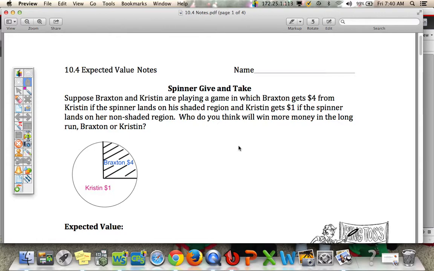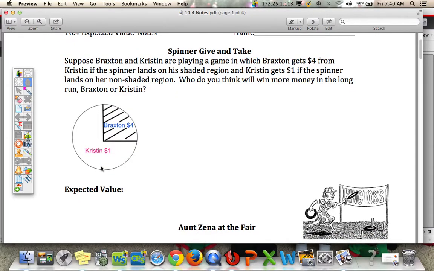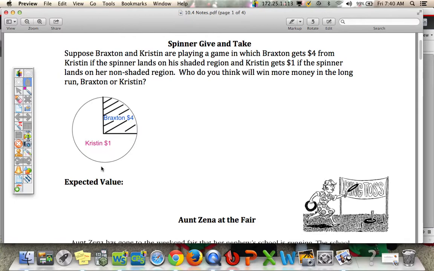So here's an example of what the spinner looks like. Again, if it lands on Braxton, he gets $4 from Kristen. And if it lands on Kristen, she gets $1 from Braxton. So let's talk about how we can set up something called expected value, or what should happen in the long run.